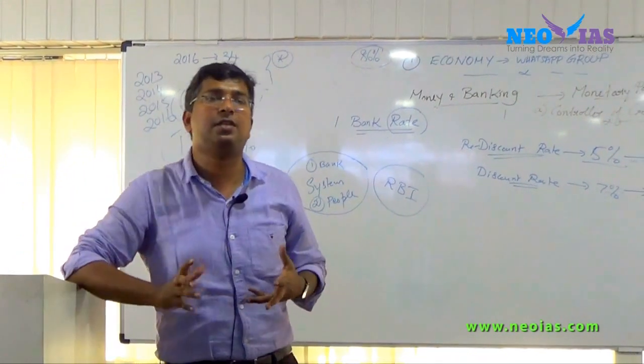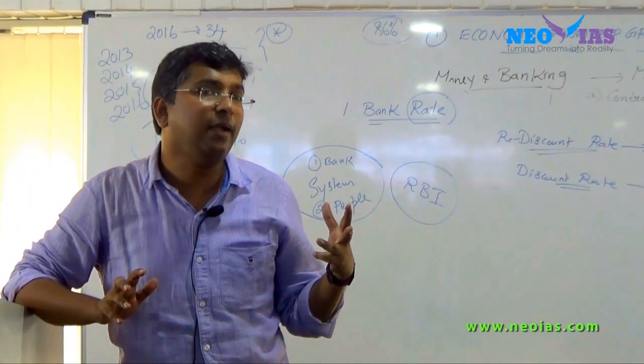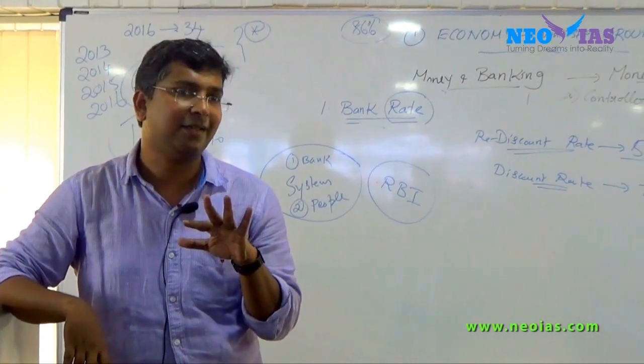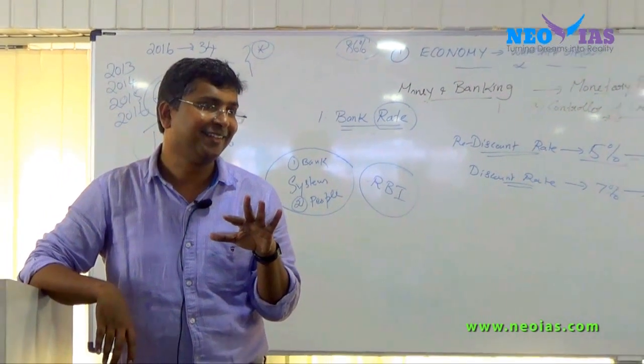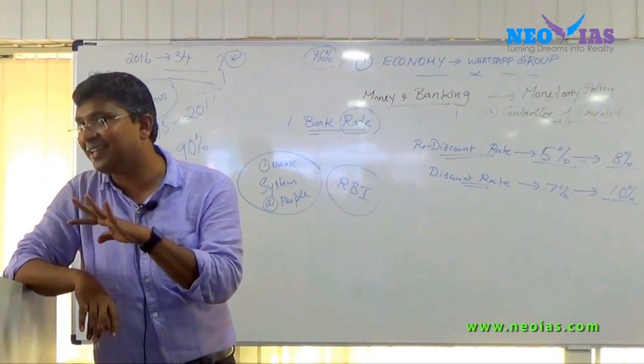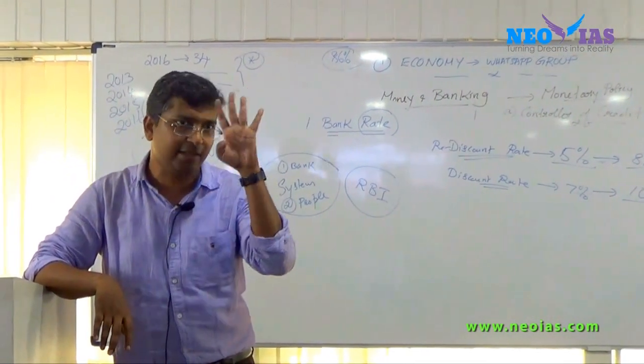This is how UPSC asks questions, in 2011 and 2013. It's a simple question when you know the concept. UPSC doesn't ask tough questions. You just need to be very clear with the concept. Conceptual clarity has to be there.